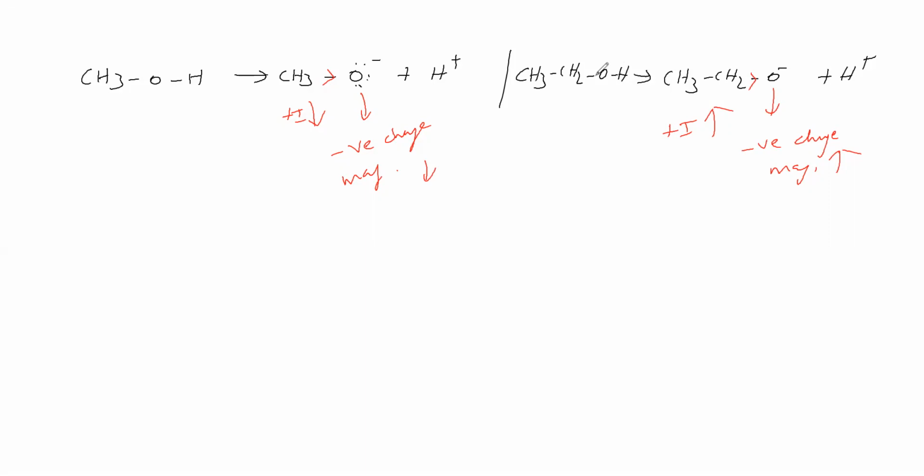Okay. Next we will take these compounds: NO2 CH2 CH2OH, Cl CH2 CH2OH, and CH3 CH2OH. How the acidic nature will be, that we will see.